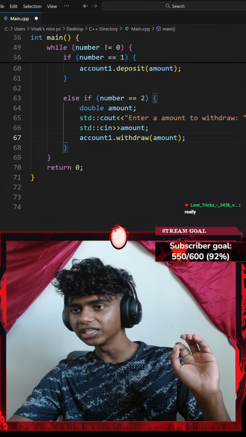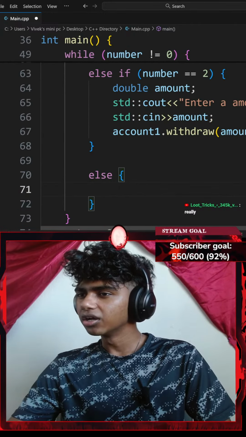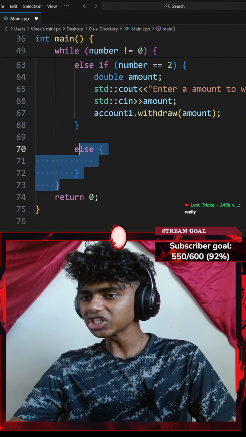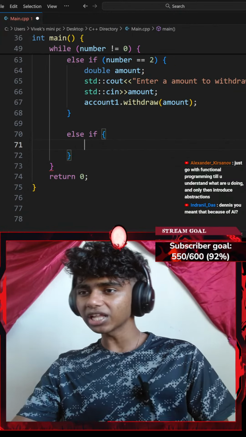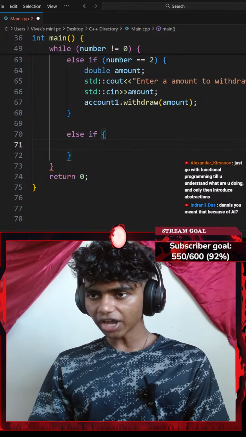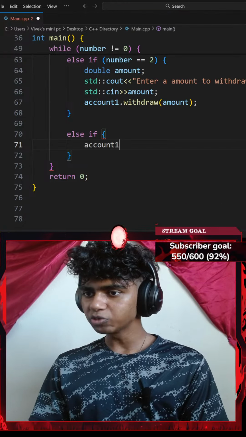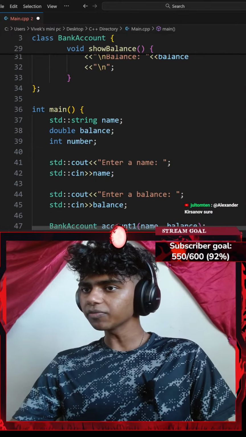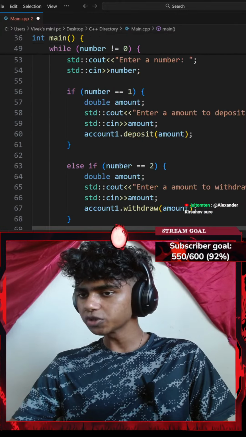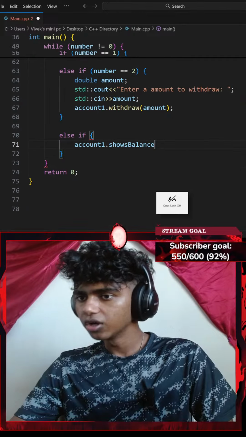Okay, next up, show balance. So I'll go with something like an else clause, else a pair of parentheses. Honestly, let me actually specify this. So I'll change to something like an else if. Okay, else if a pair of parentheses. I'll show my balance. So let's say something like my account1 object dot the show balance function. Actually, the show balance method, is it called something else? Okay, it's called shows balance. Account1 dot shows balance.